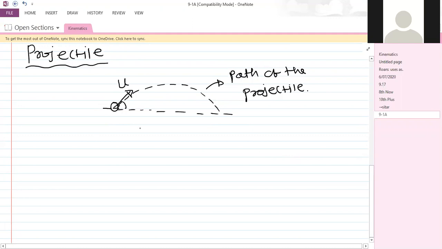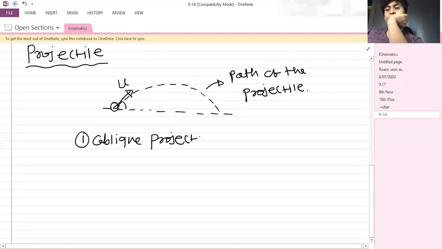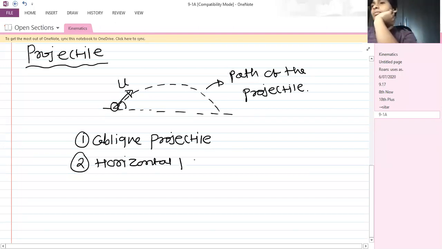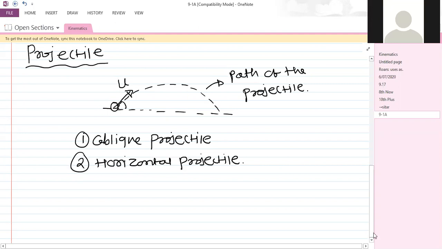There are two types of projectile: the first one is the oblique projectile, and the second one is the horizontal projectile.